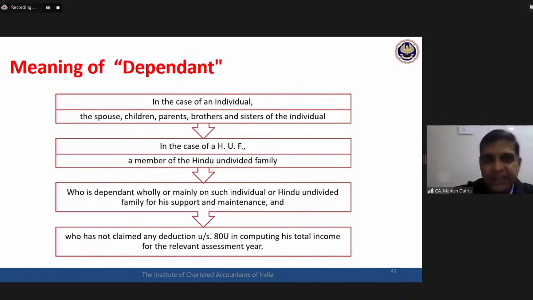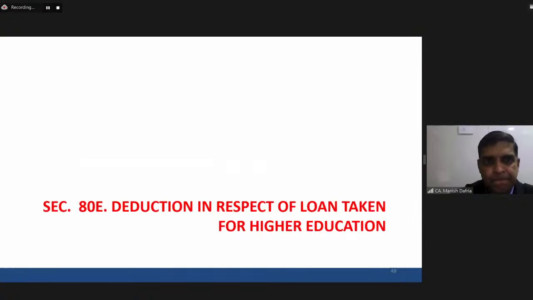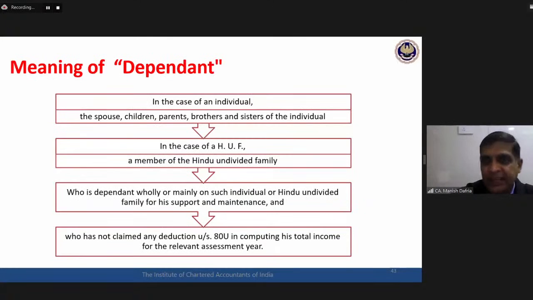So 80DD deduction is available only when any of these persons who are my relatives are handicapped and dependent on me, not having their own sources of income, not dependent on themselves, not dependent on anybody else, dependent on my assessee only. Then only this 80DD deduction would be available. So this is about 80DD.